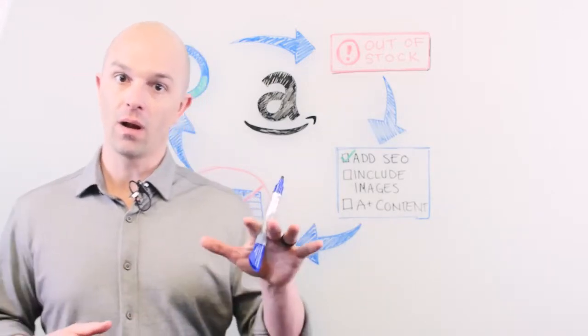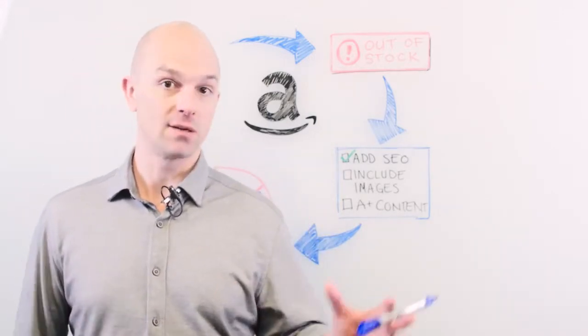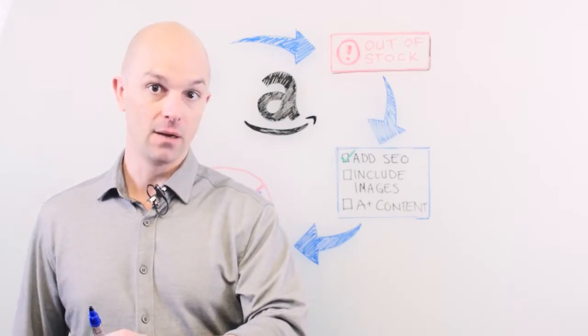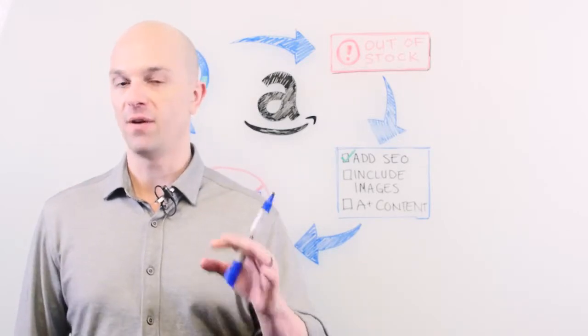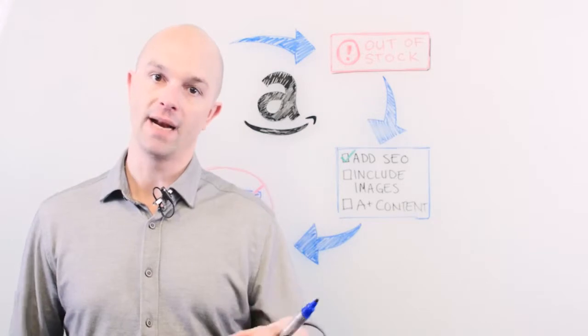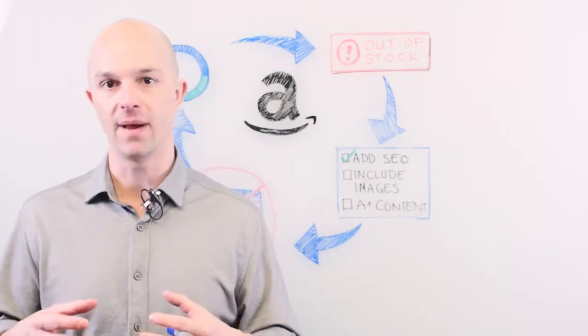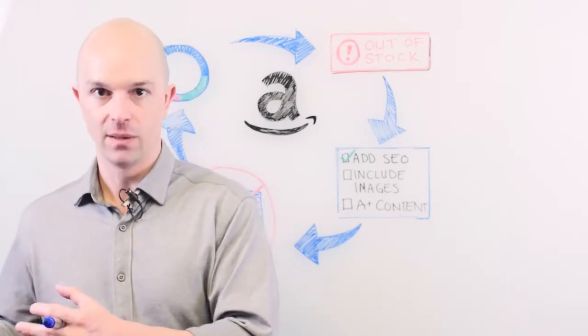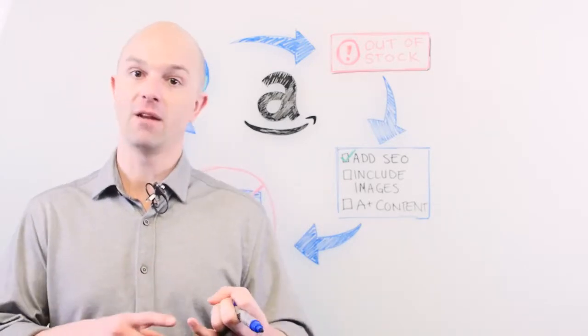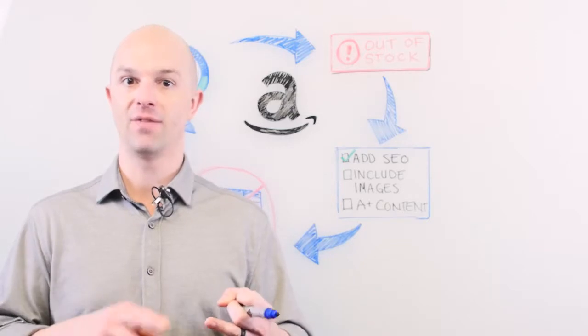Now, what a lot of companies that start dumping a ton of money into Amazon miss is that there are foundational things that they have to do right on their own product detail pages to make the efficiency of their ad spend as good as possible. And that's changes that can affect the organic search rank and changes that can affect the conversion rate.